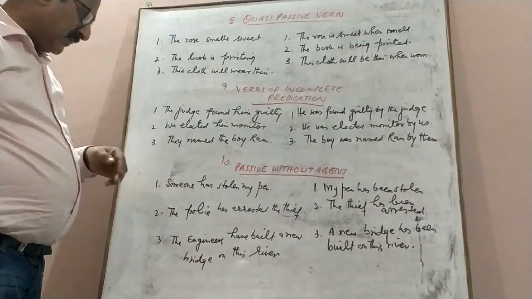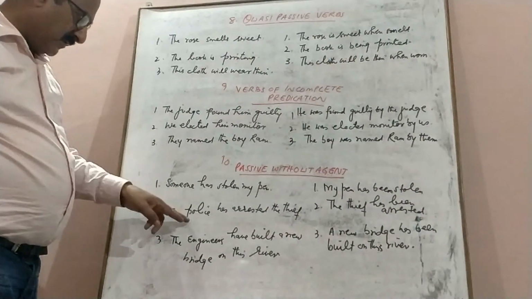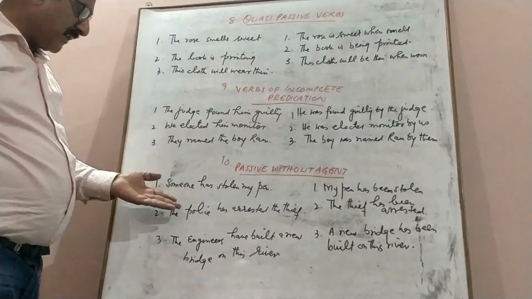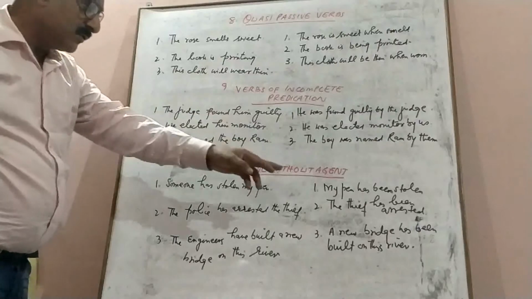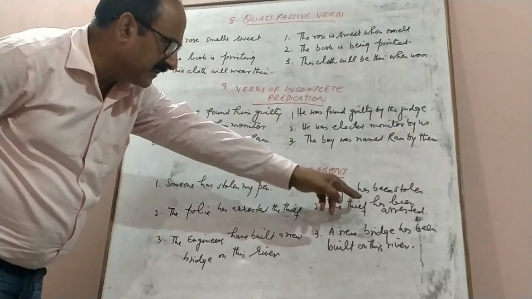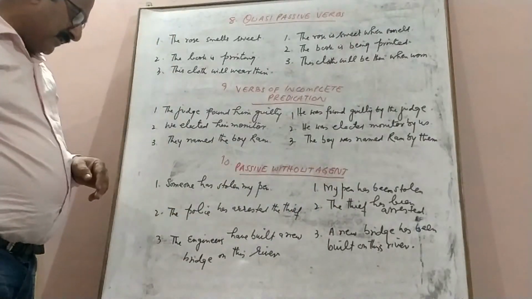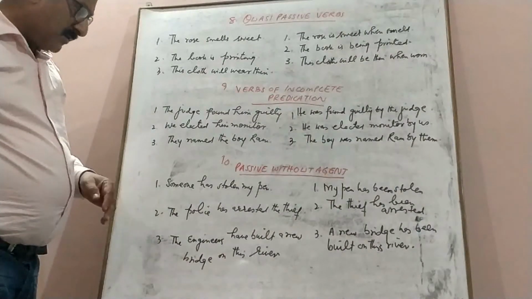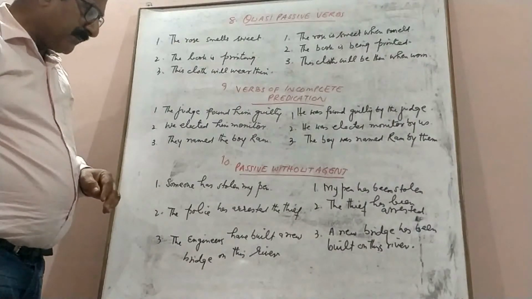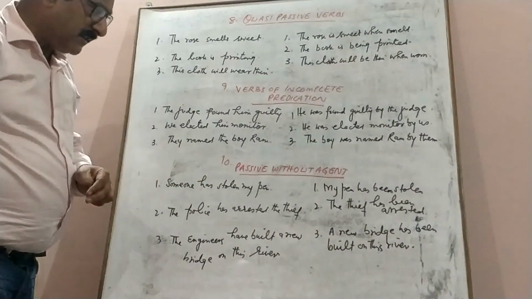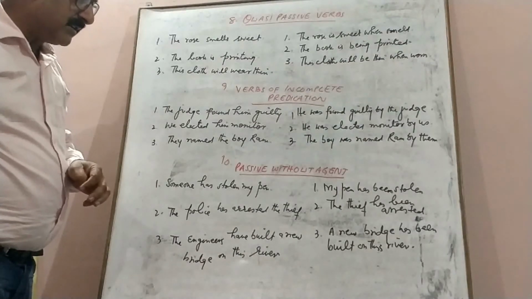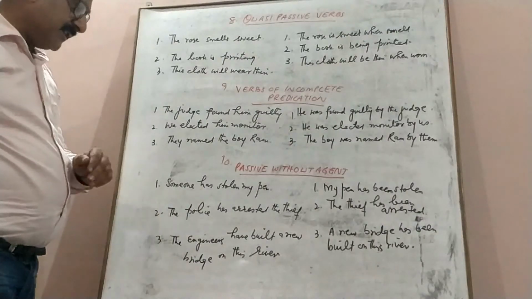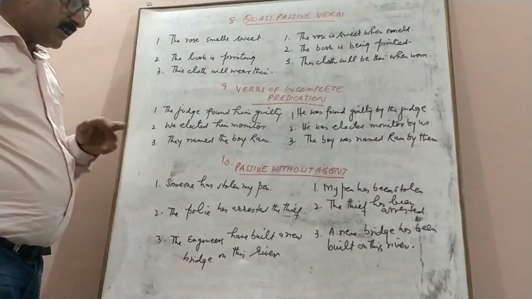The police have arrested the thief. The sentence is in the present perfect tense. The thief has been arrested. It is obvious that the police must have arrested the thief. So we don't need to use the word police here. The thief has been arrested. The engineers have built a new bridge on this river. So the sentence is in the present perfect. So the passive voice will be a new bridge has been built on this river, and it is very much clear that it must have been built by the engineers because the action is more important than the subject.